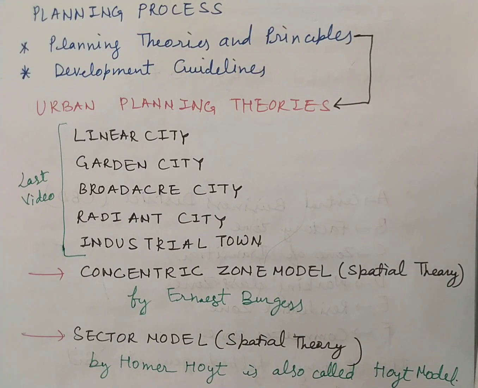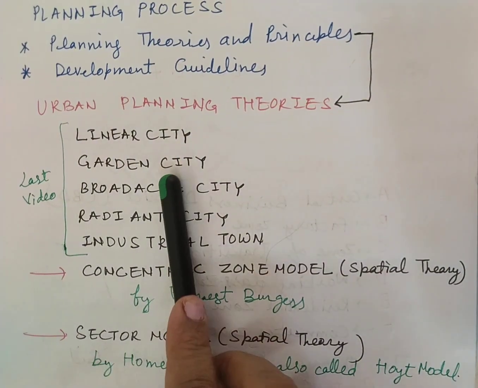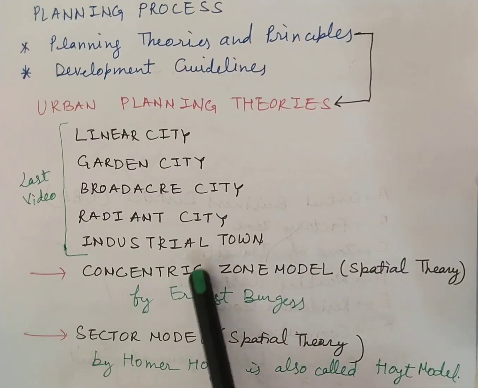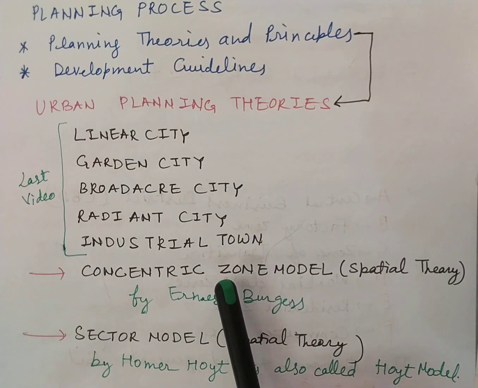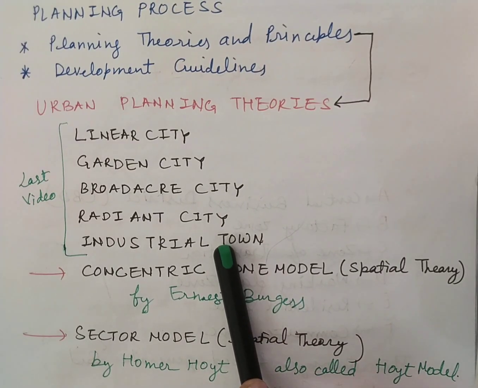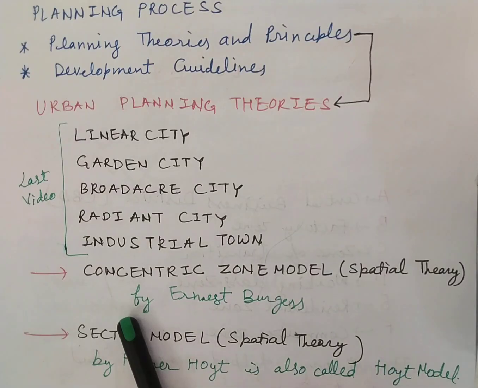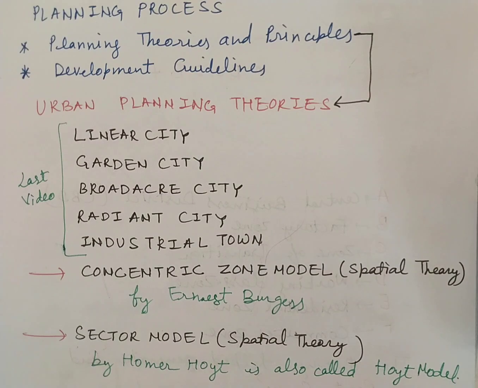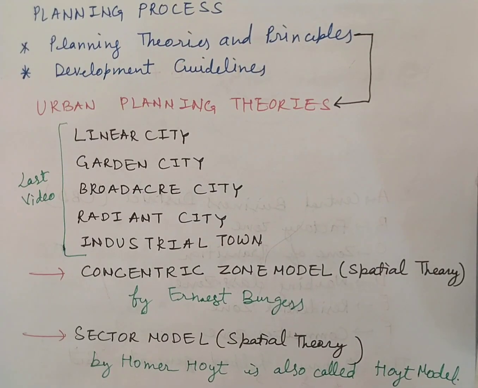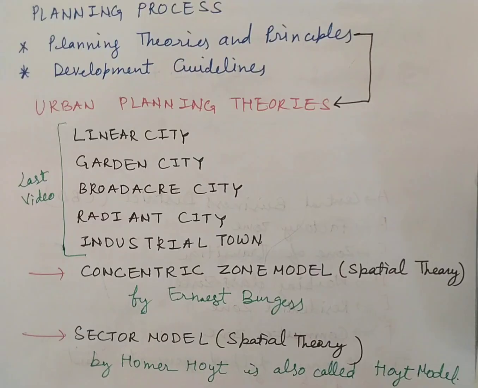Friends, in my last video, I discussed urban planning theories like linear city, garden city, broadacre city, radiant city, industrial town. If you have not gone through the video yet, I have shared the link in the description box. Continuing with more urban planning theories: concentric zone model, sector model, multiple nuclei model, and cities and urban forms, cities and their planners. Questions based on these topics are frequently asked in the GATE exam. Now starting with the topic.